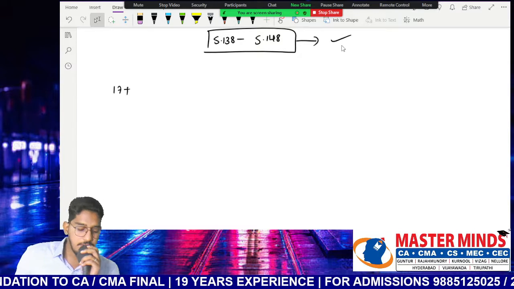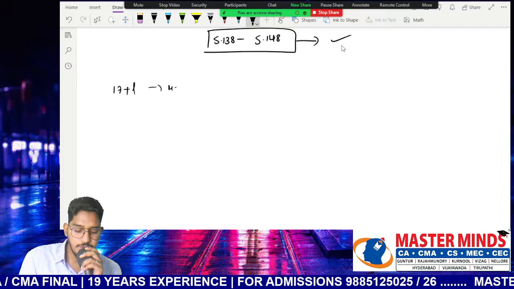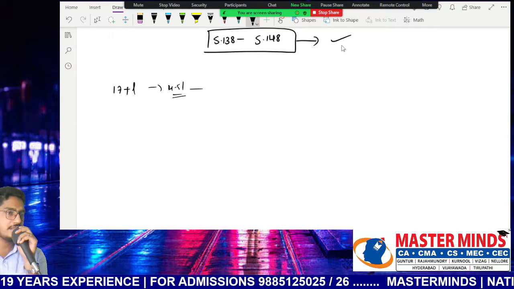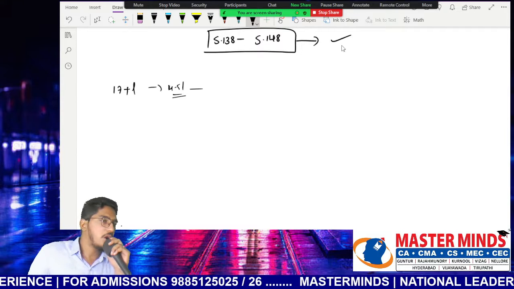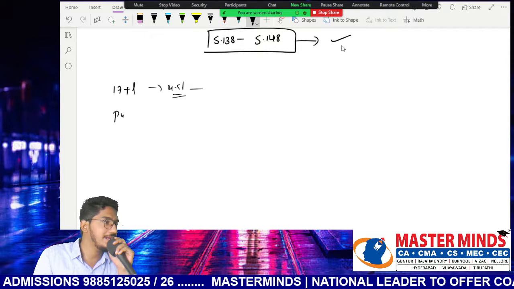So out of this 17 lakh plus companies, somewhere close to 4 to 5 lakh companies are dormant companies. A big figure is there in the dormant companies, who don't actively run their business. Out of the rest of the companies, we have a very handful of companies as public limited companies.